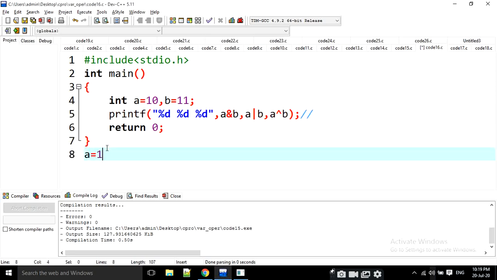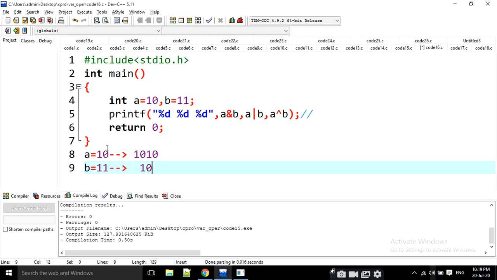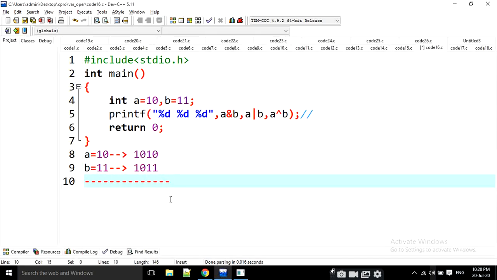A value is equal to 10. I am going to convert it into 1010. Then B is equal to 11, and it is going to be converted into 1011. These are the binary representations of these numbers, right?